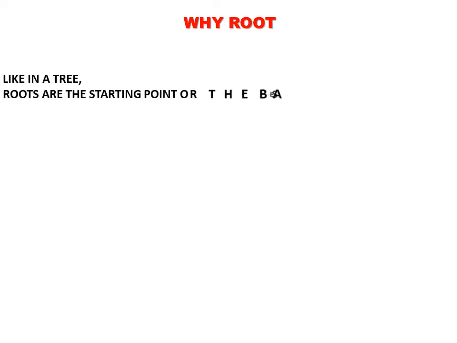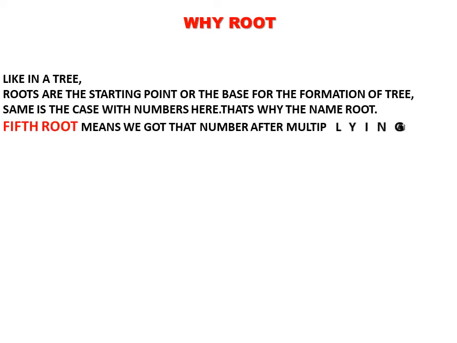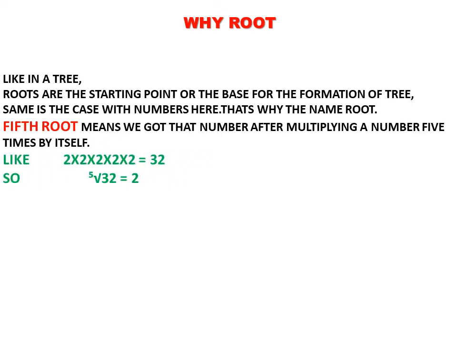Okay, so let's see why it is called the root. Like you have seen a tree, it is the same case with numbers. Roots of the tree are what? The starting point, or actually the base of the formation of the tree from which the tree has actually started, right? So similarly, if you have to find the fifth root, for example, if you take the number 2, so 2 is multiplied 5 times to give you 32, right? So the fifth root of 32 is 2. That means this 32 has actually started from the number 2. So that means 2 is the fifth root of 32. So that's why the name root, because it has a starting point as the number 2.